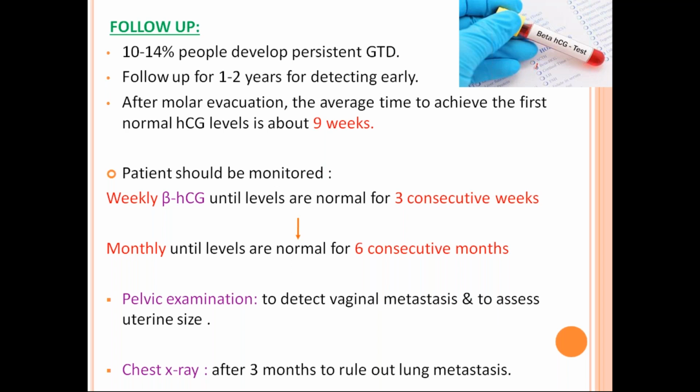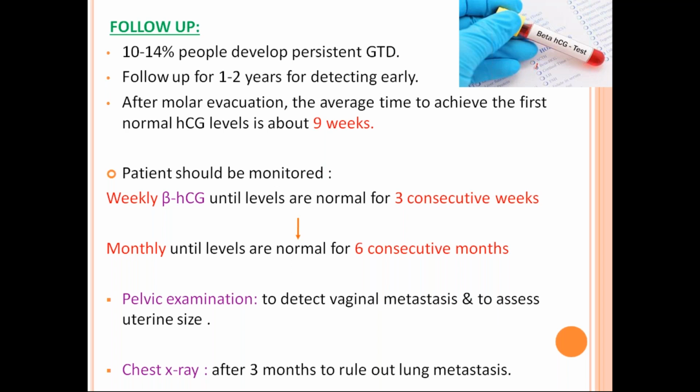So not all the cases you have to start a prophylactic chemotherapy. Why should you submit all the patients to chemotherapeutic side effects? Because of the rest of the patients, only 20% go into persistent trophoblastic disease, and the rest will undergo complete remission and they'll be normal.